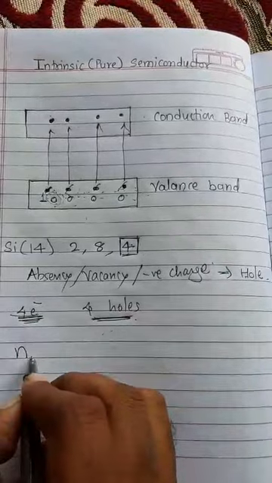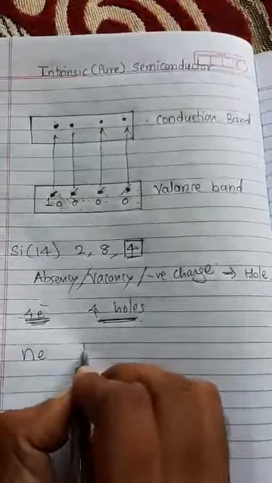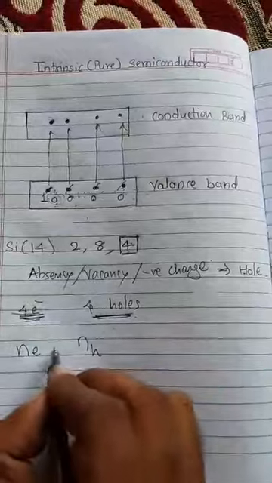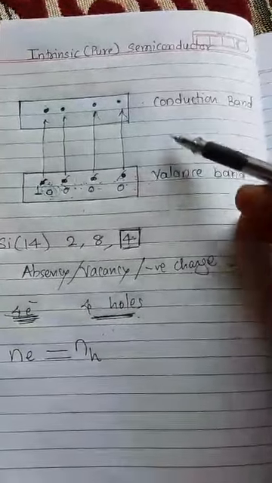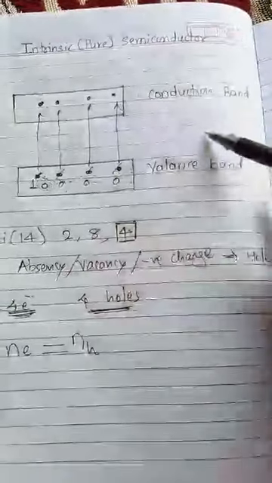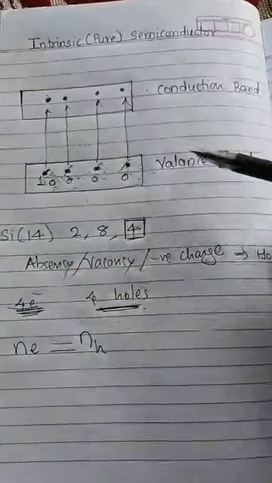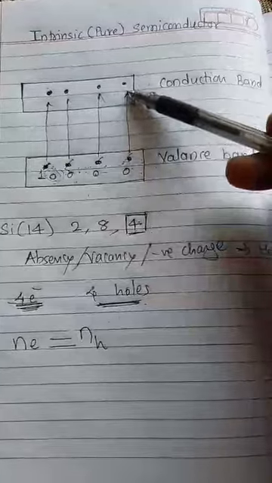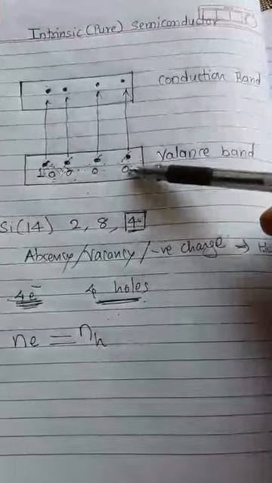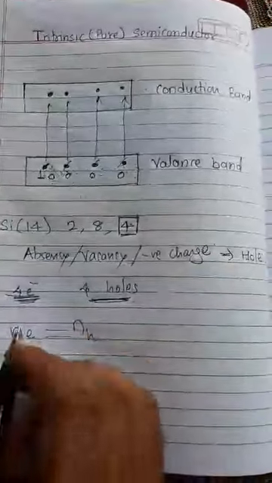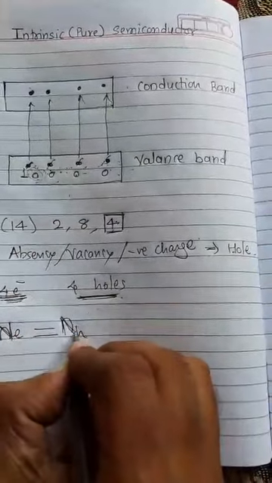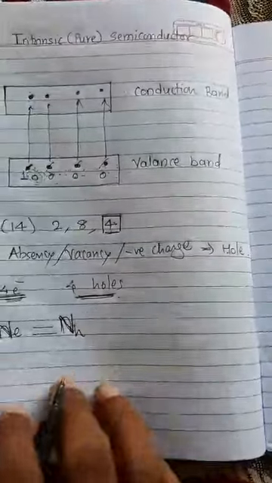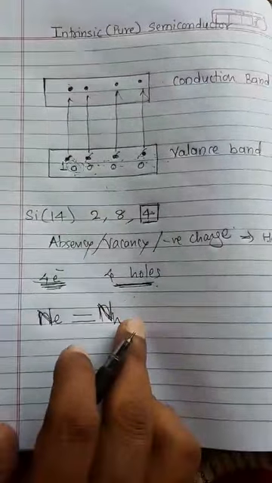Number of electrons and number of holes are both the same. Therefore, here I am writing the capital N. Capital N means we consider the number of electrons and number of holes are the same.